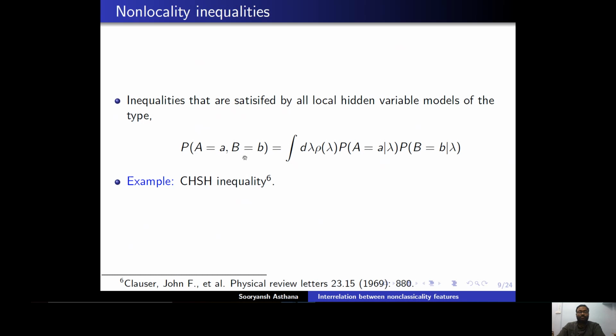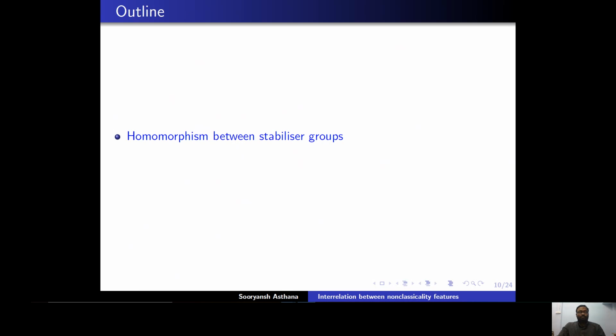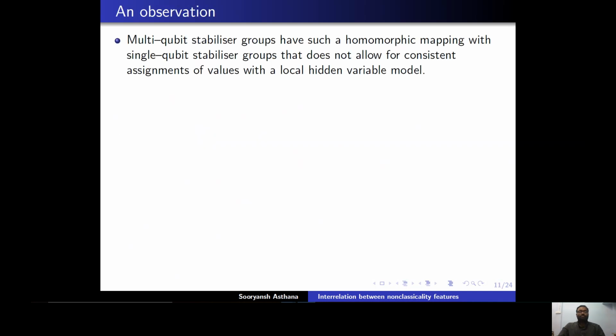And if there are inequalities which are satisfied by all the local hidden variable models and violated by at least one quantum mechanical state, they are called non-locality inequalities, and one prime example is the CHSH inequality. Now after this we will come to the central theme which will be required, that is homomorphism between stabilizer groups. This is the observation that we have made, that multi-qubit stabilizer groups have such a homomorphic mapping with the single qubit stabilizer group that does not allow for consistent assignment with a local hidden variable model.